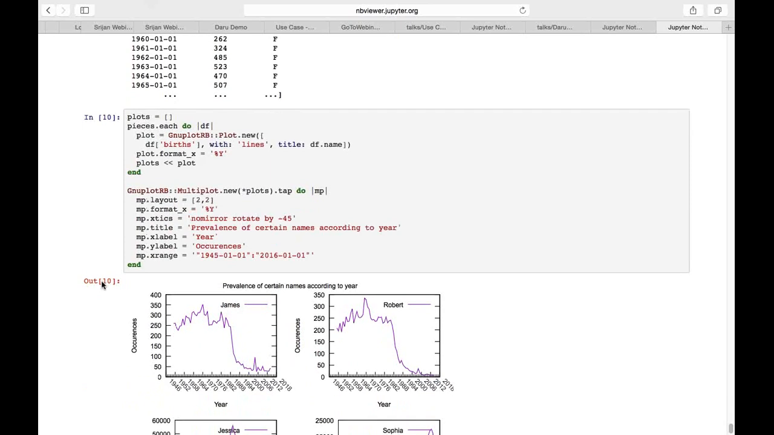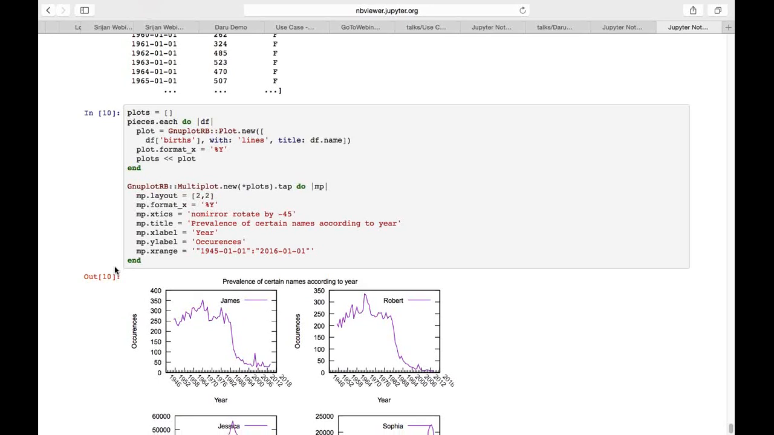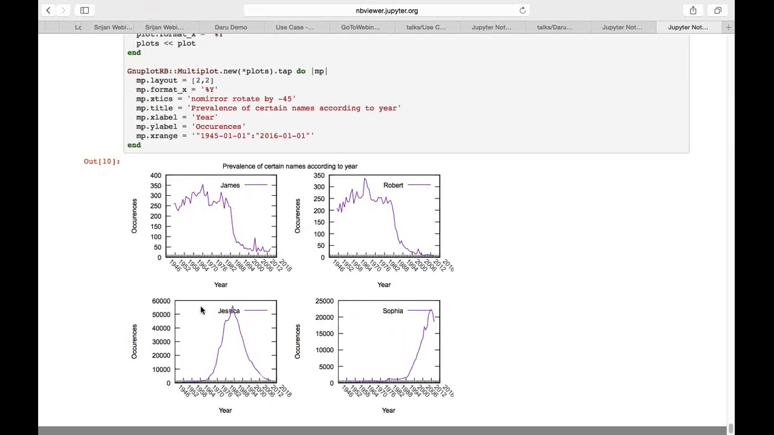As you can see, you can go over this notebook again. I'll put up the links so that you can follow along. These names have been plotted over here, and we can see a very clear drop of the name James up to 1994, whereas Jessica and Sophia actually shot up.